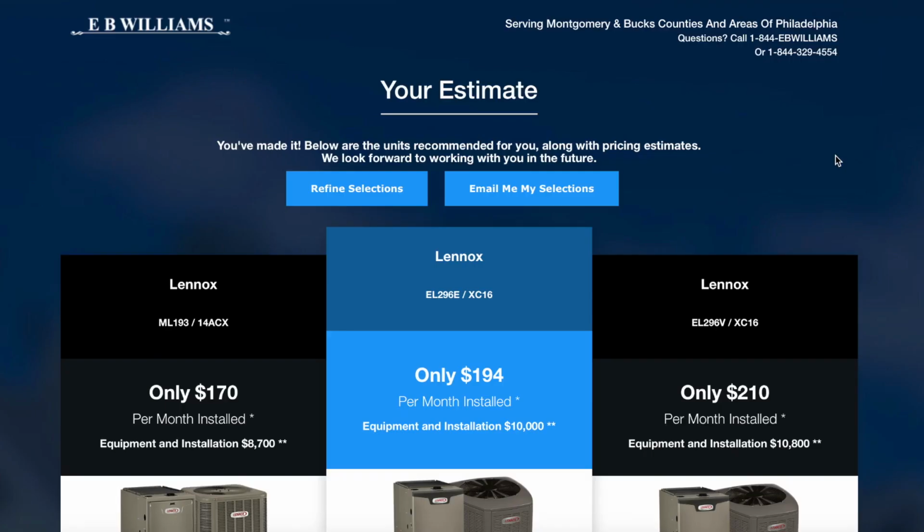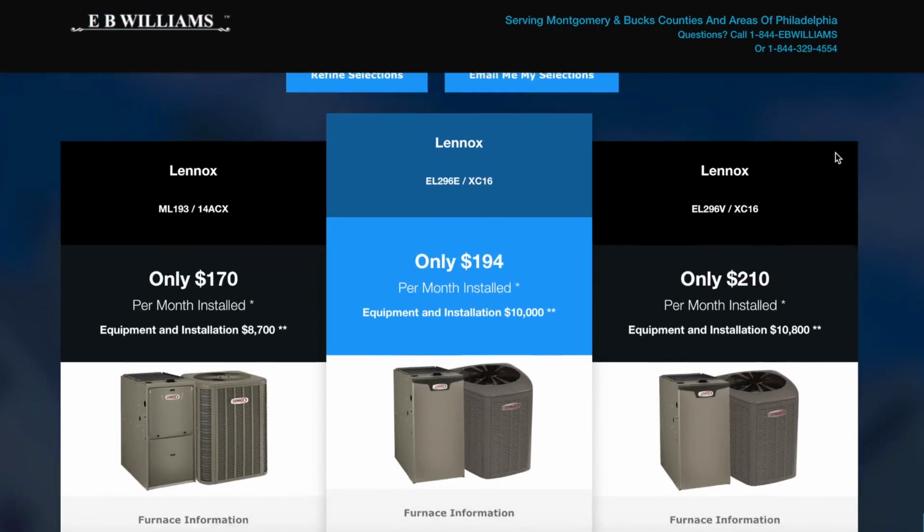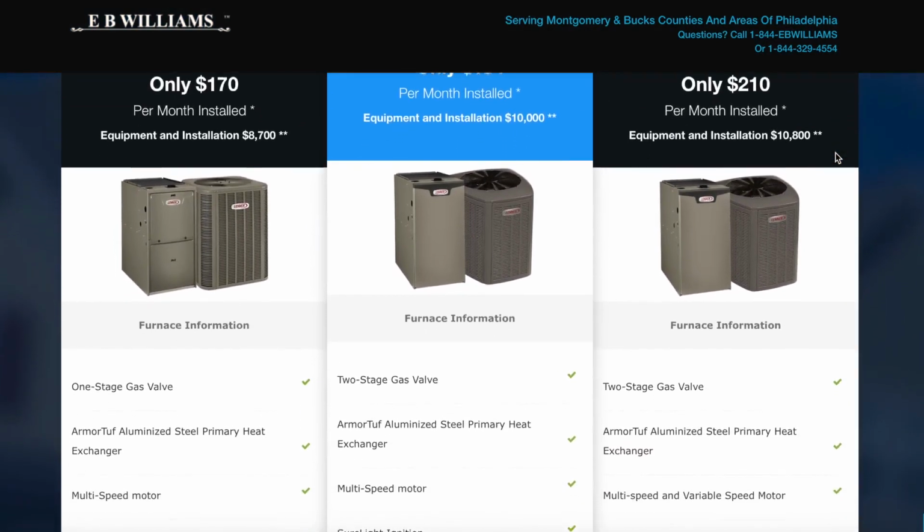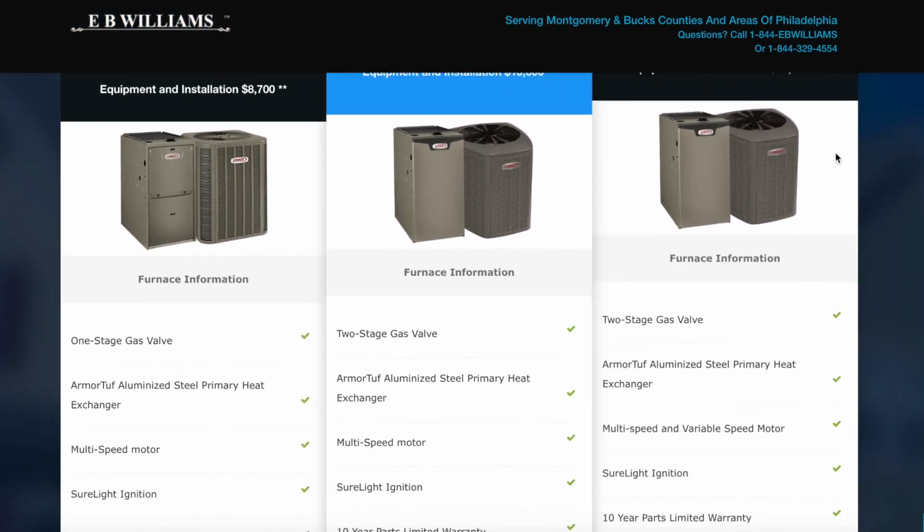Now you'll receive an estimate for 3 options. From here, you can choose your option or have it emailed to you as well. And that's it. This tool is easy to use and it only takes a few minutes.